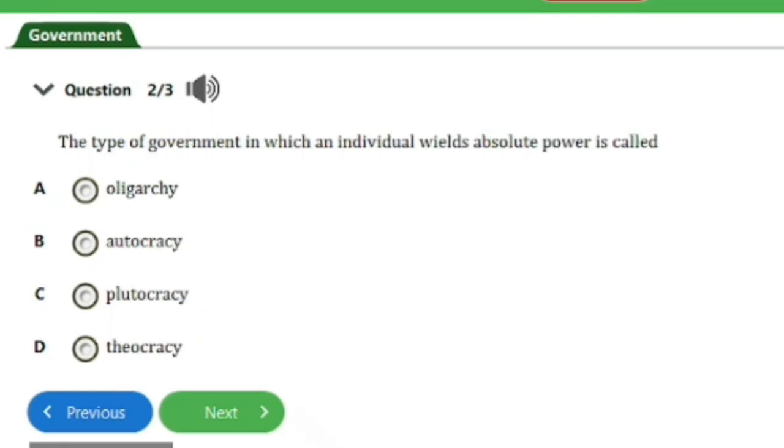So question number 2 here says, the type of government in which an individual wields absolute power is called A. Oligarchy, B. Autocracy, C. Plutocracy, D. Theocracy. So guys, the answer to this question is option B here. That's autocracy. That's it for this question. So let's head on to the next and last question for this video, guys.